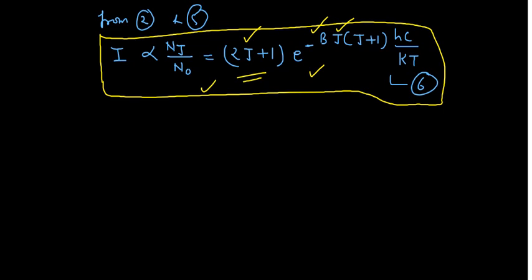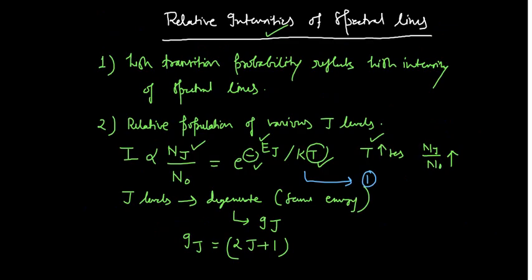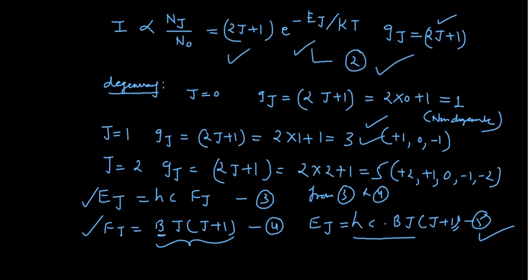If you want to revise this, what I have given you is started from this particular point. This is the Boltzmann distribution law, and this included the degeneracy factor, which I have included here. Then I explained the meaning of the degeneracy, and after that, this energy term I derived in the last lecture, and this also I derived in the last lecture.